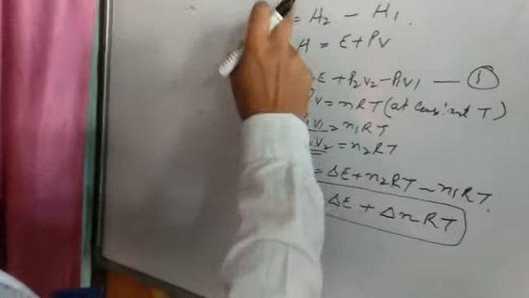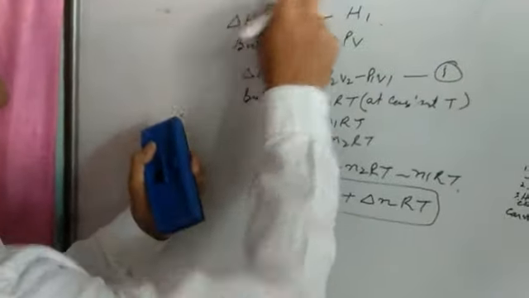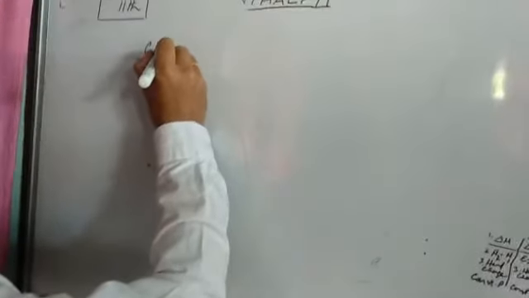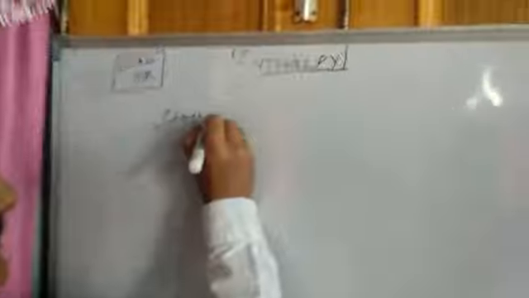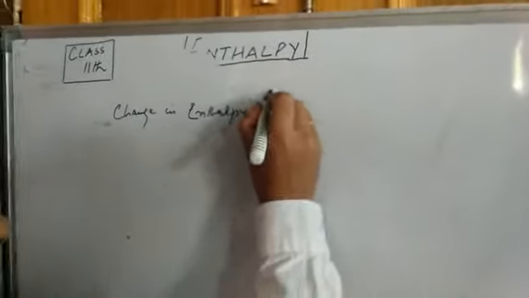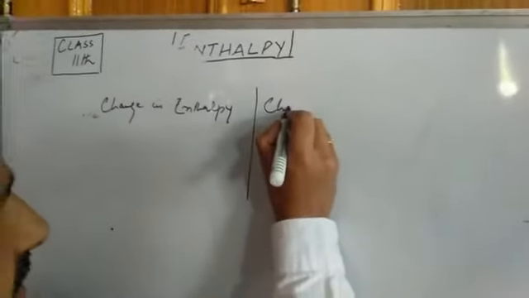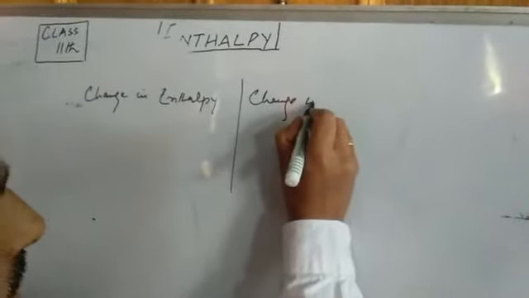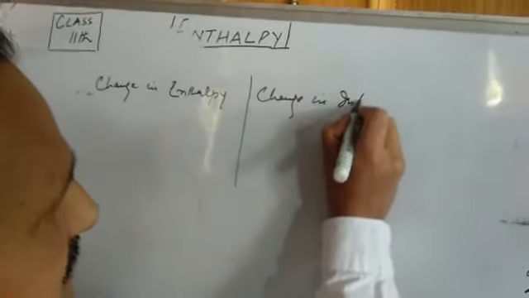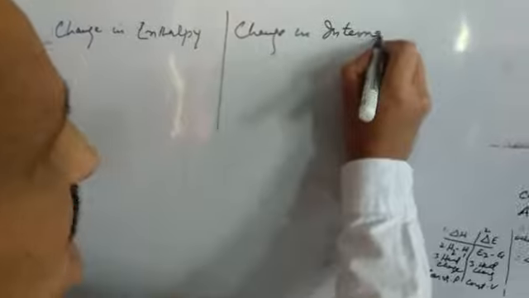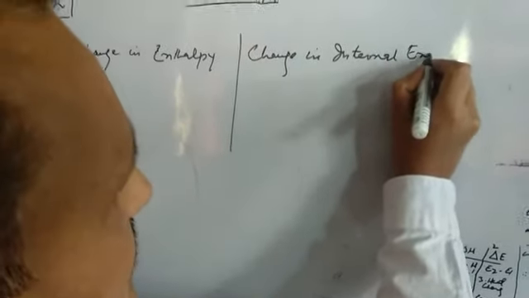Now we can give some points of difference between delta H and delta E, that is change in enthalpy and change in internal energy. Let us differentiate these two terms.